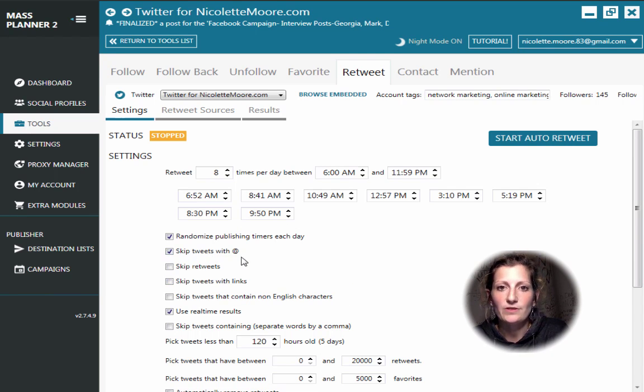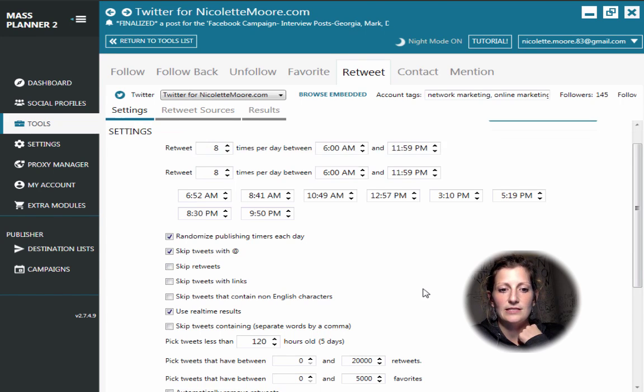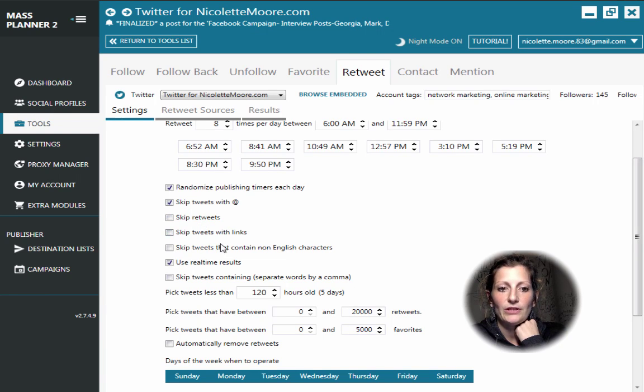Down here, skip tweets with the @ symbol. This is suggested because if you are retweeting things that have the @ symbol, it's likely that that tweet was meant for somebody, and you might not want to be retweeting messages that really don't apply to you or your wall. So you skip that, and especially you'll see that any welcome message is going to say welcome at Twitter username. So you're not going to want to be retweeting those. I'm going to keep all these other things default. The retweet tweets with links, and contain non-English characters. I'm not going to worry about that.